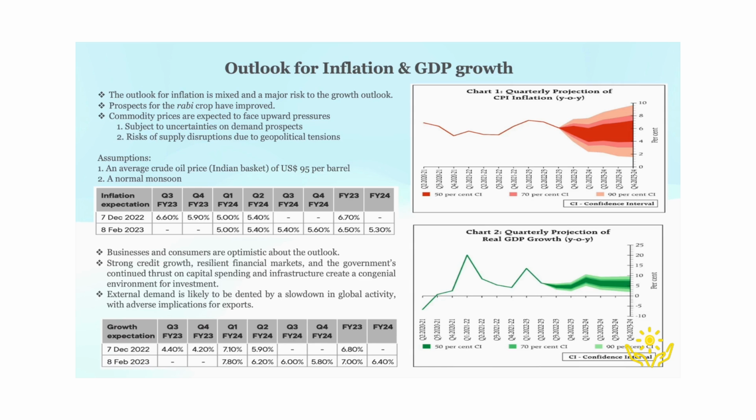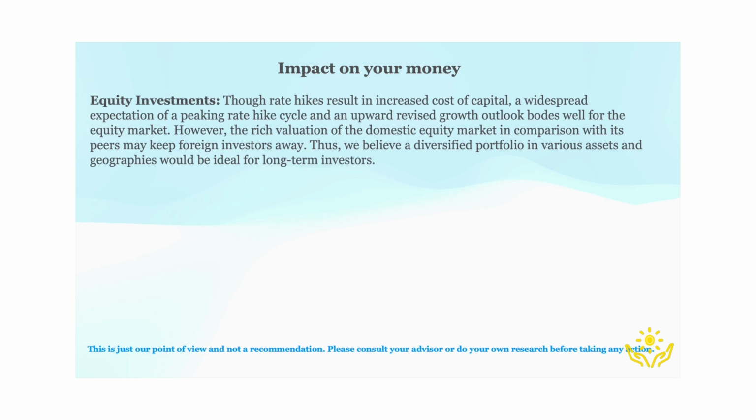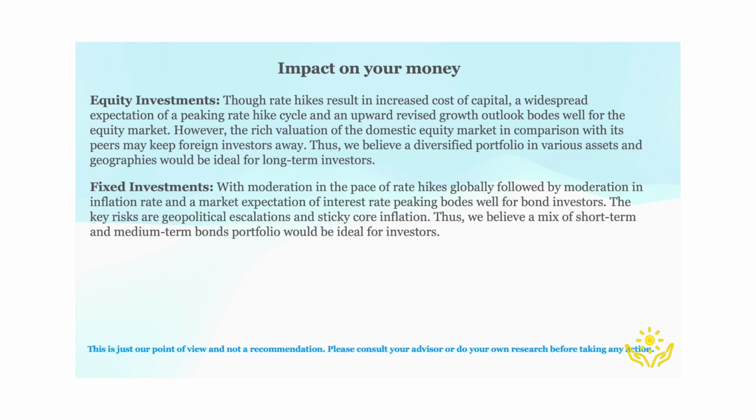After understanding the monetary policy statement and the outlook for inflation and economic growth, we believe that even though the rate hike cycle is coming to an end, the equity market will remain range bound on account of the valuation gap from our peer emerging countries. Thus, we believe that investors should maintain a neutral equity allocation as per their risk profile and diversification at asset level and geographically. For fixed income investors, the good thing is that inflation and interest rates seem to moderate.